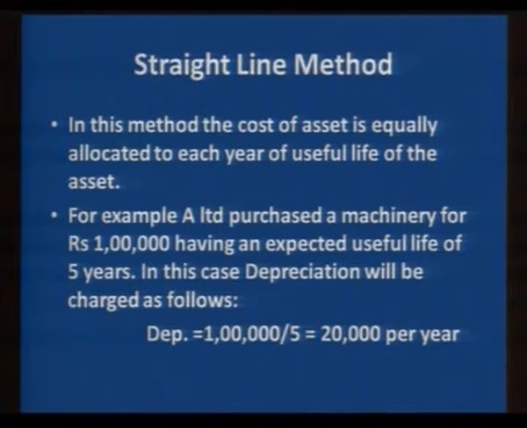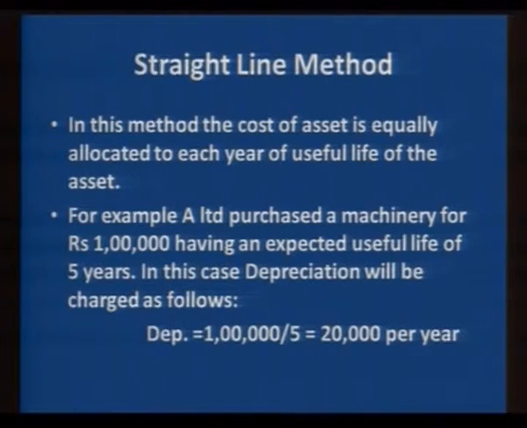Say you purchase an asset for 1 lakh having a useful life of 5 years. We presume that the machine is evenly used throughout its life. So, we divide 1 lakh by 5 years and get 20,000. Every year we show 20,000 as the amount of depreciation.